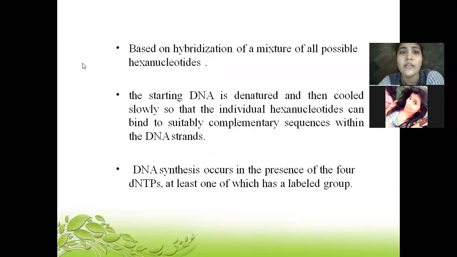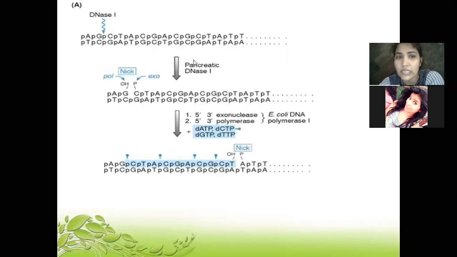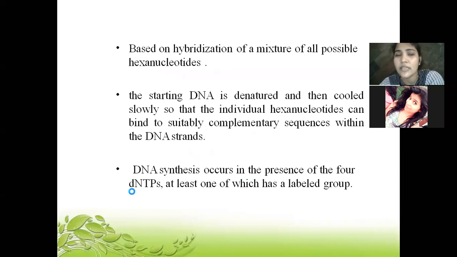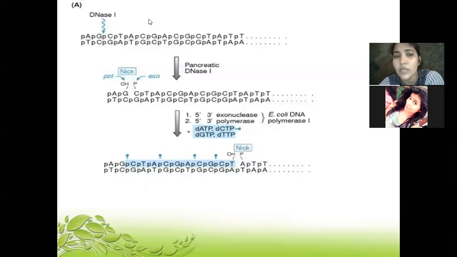Then, based on hybridization of a mixture of all possible hexanucleotides, the starting DNA is denatured and cooled slowly so that the individual hexanucleotides can bind to suitably complementary sequences within the DNA strand. This explanation describes the same diagram I just told you about.